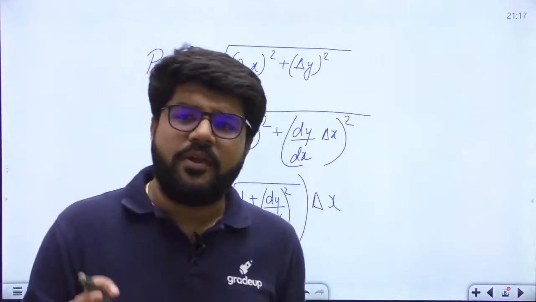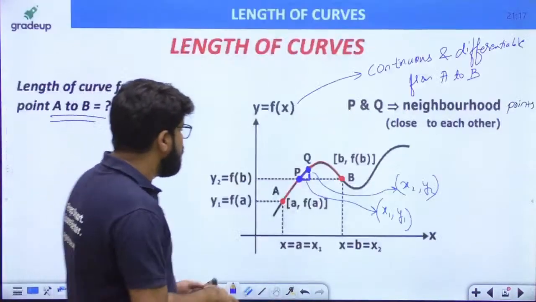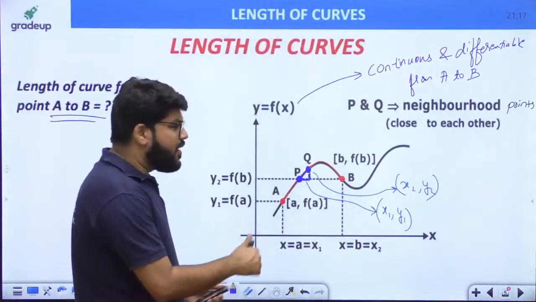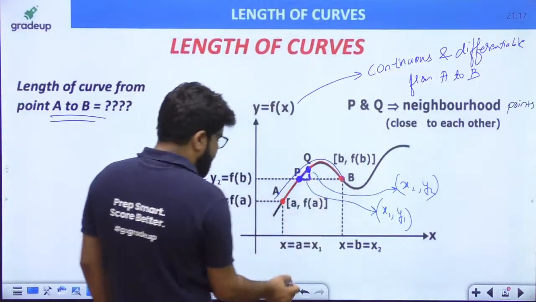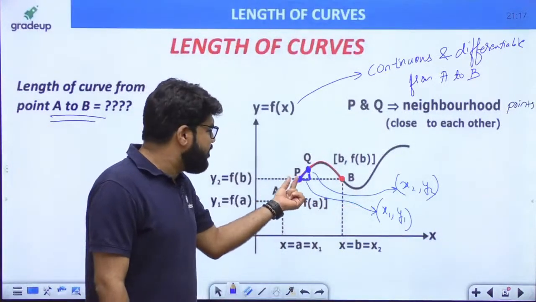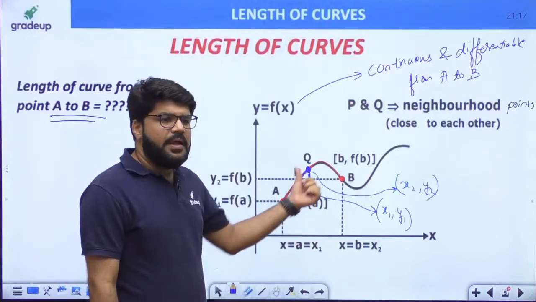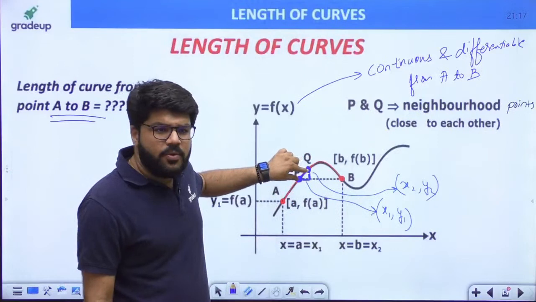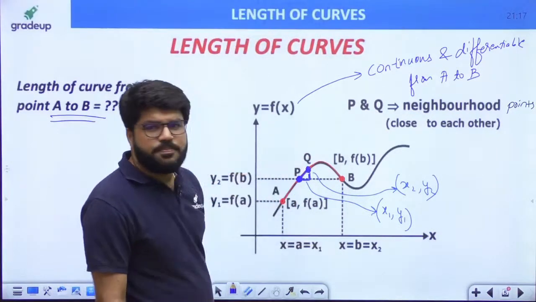But eventually, guys, I am not looking for the length PQ. Rather, I am looking for the complete length AB. So what did I do? To determine the length AB, I just took any one point at random between A and B. That point is P. And then I took a neighborhood point Q, and then I calculated the length of this PQ.